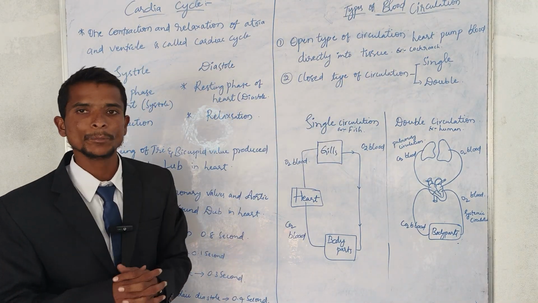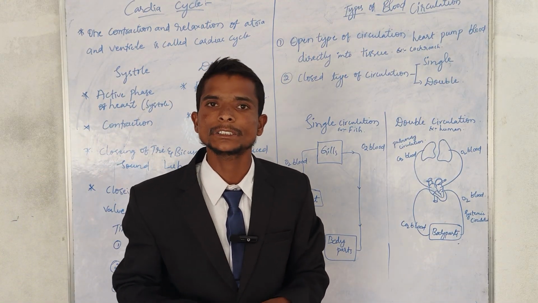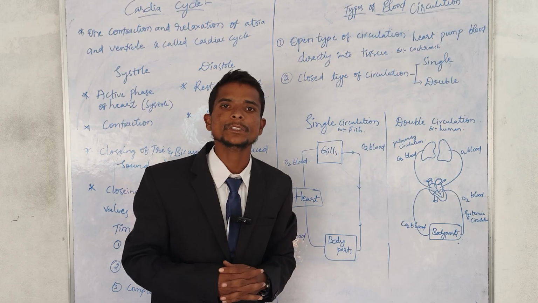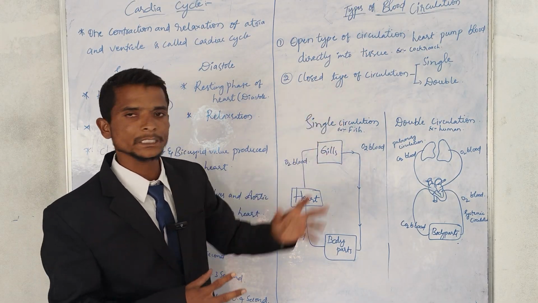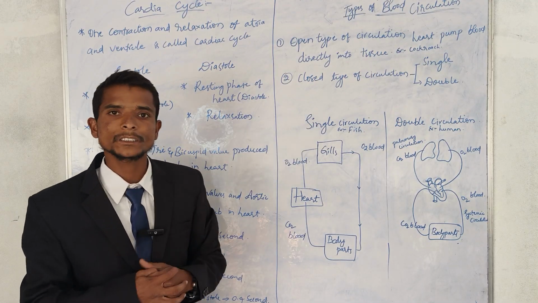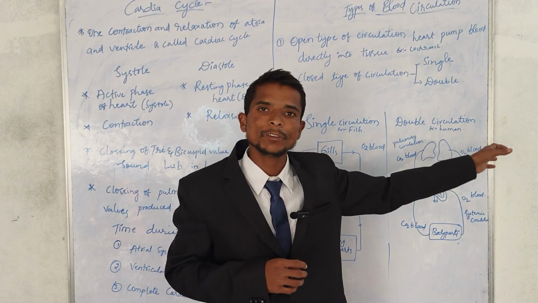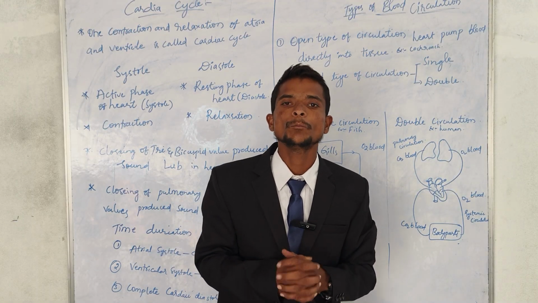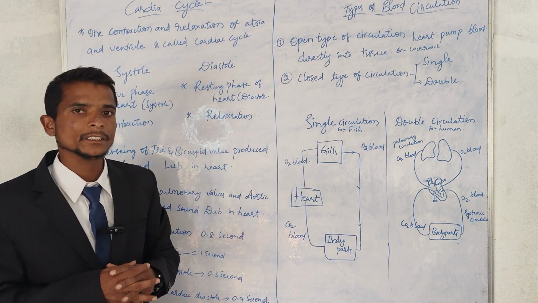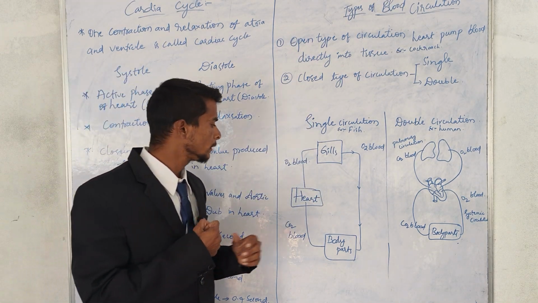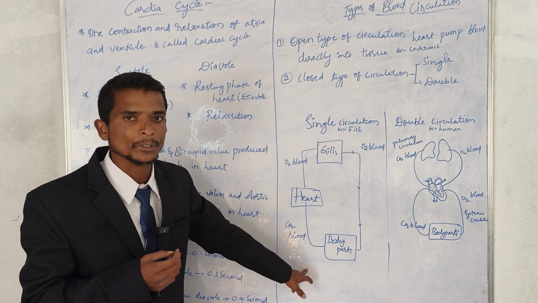When you look at the closed type of circulatory system, it is again differentiated into two types: single circulation and double circulation. The single circulation system is present in fishes, and the double circulatory system is present in human beings and mammals. Okay, let's see the single circulatory system. Here we have one heart, gills, and body parts.